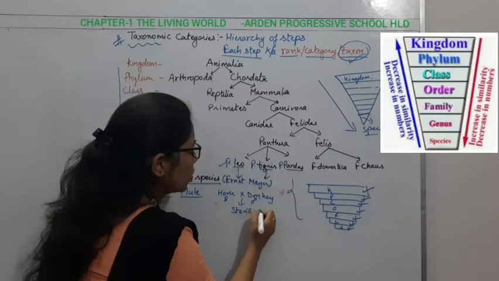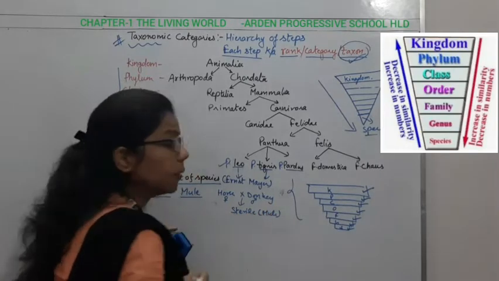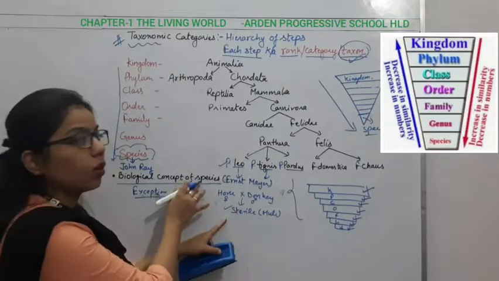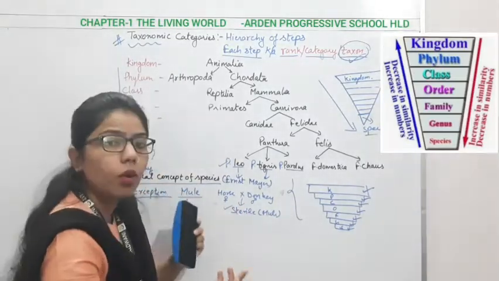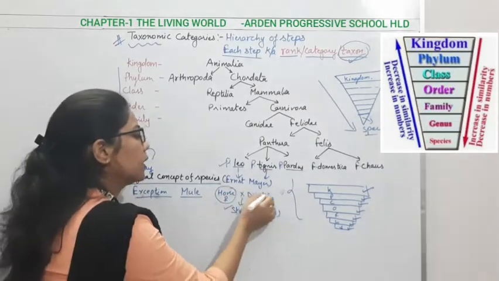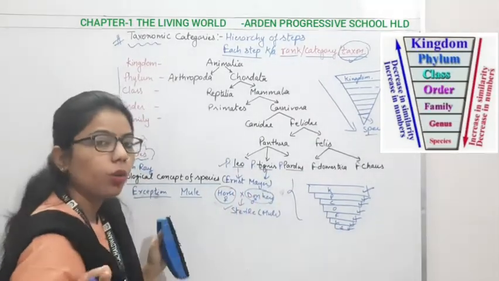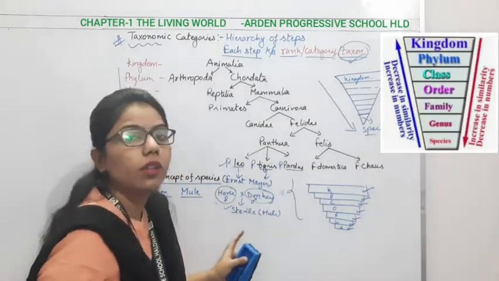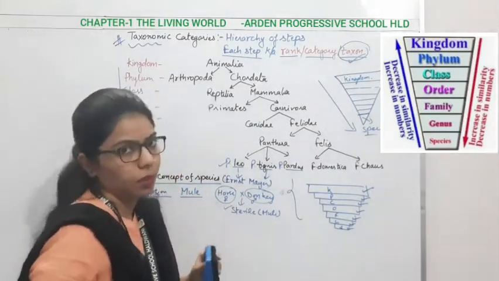The mule which forms here will be sterile. So we cannot say this follows the biological concept of species, because horse is one species and donkey is another, and both are not closely related. That's why it does not give rise to fertile offspring.